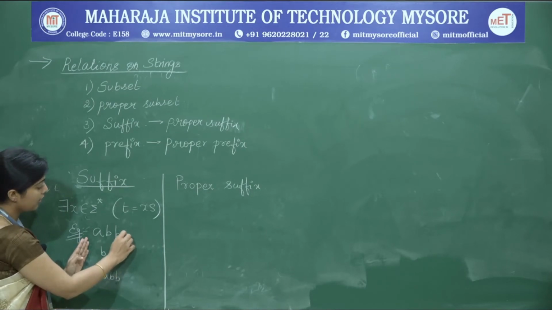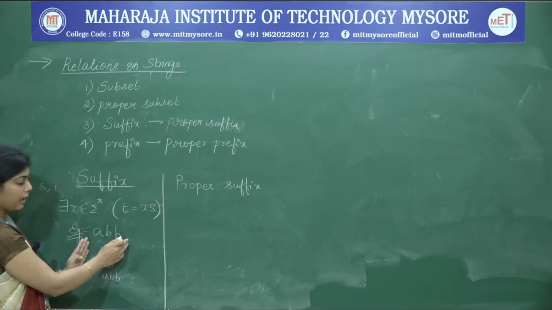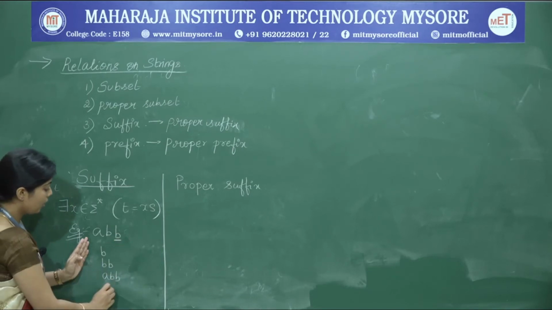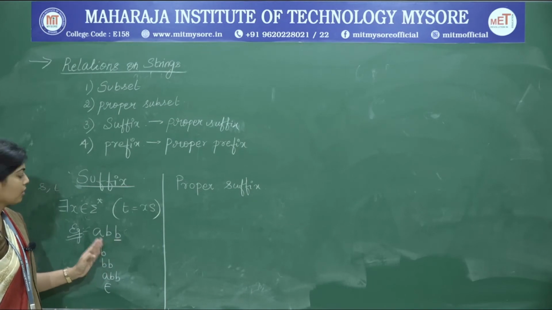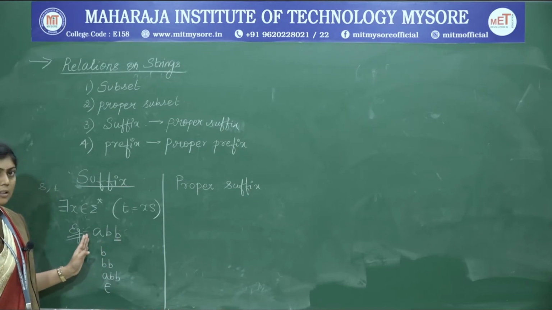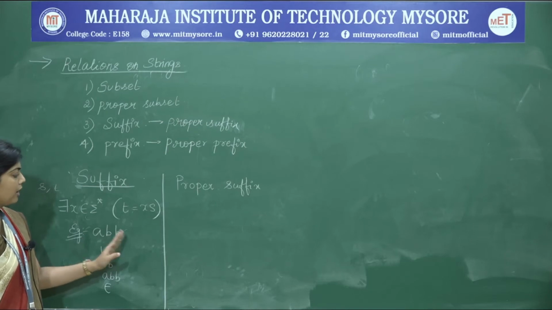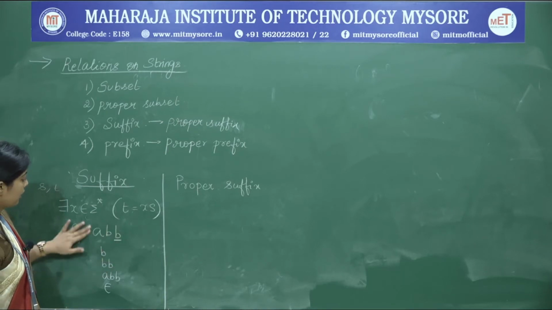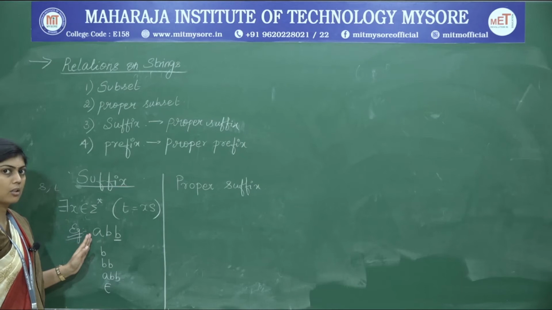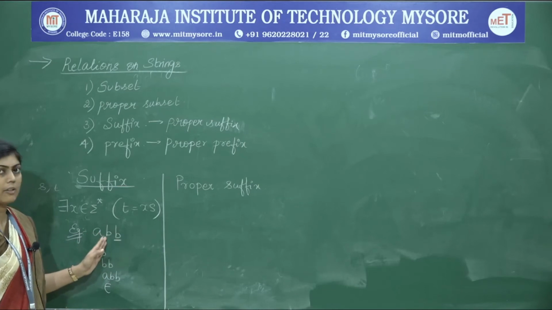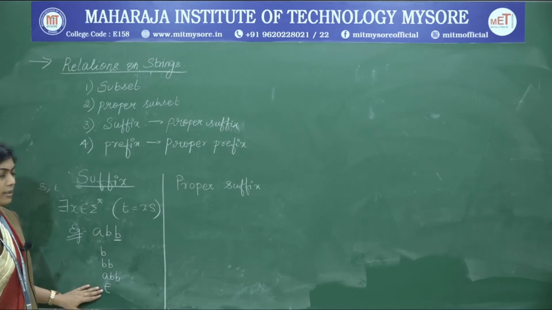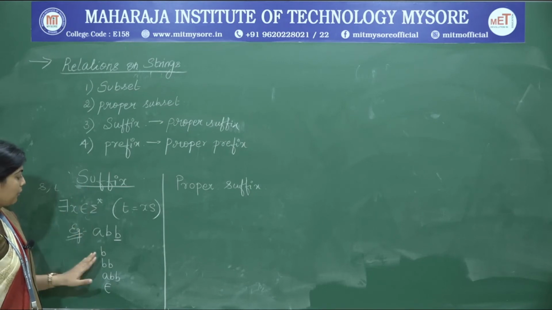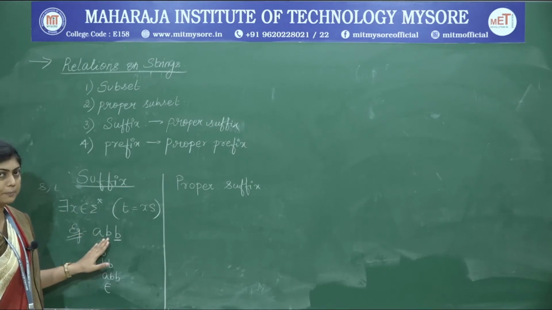Also, imagining that there is one epsilon towards the end of the string, epsilon is also treated to be a suffix of this string. We know that epsilon is the identity of concatenation, therefore it does not make any difference to the string if you imagine an epsilon towards the right, left or anywhere in between the strings. So, these are the set of suffixes for the string ABB.